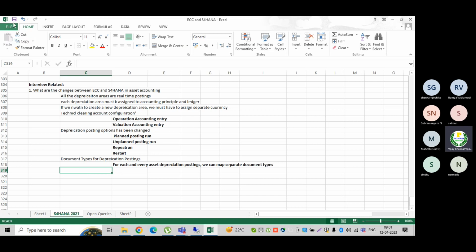But there are also some transaction codes which were made obsolete in S4HANA. For example, to change the fiscal year, earlier we were using a transaction code, AJRW, which is not available now.